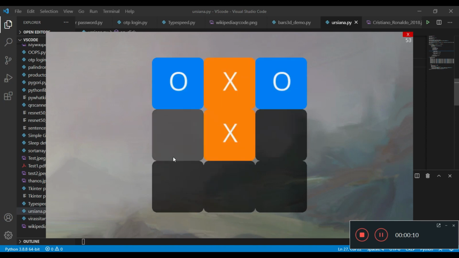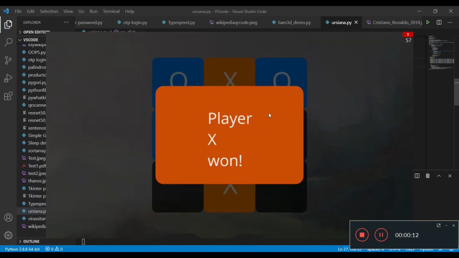So you can see that our program works well, our game runs without any errors.